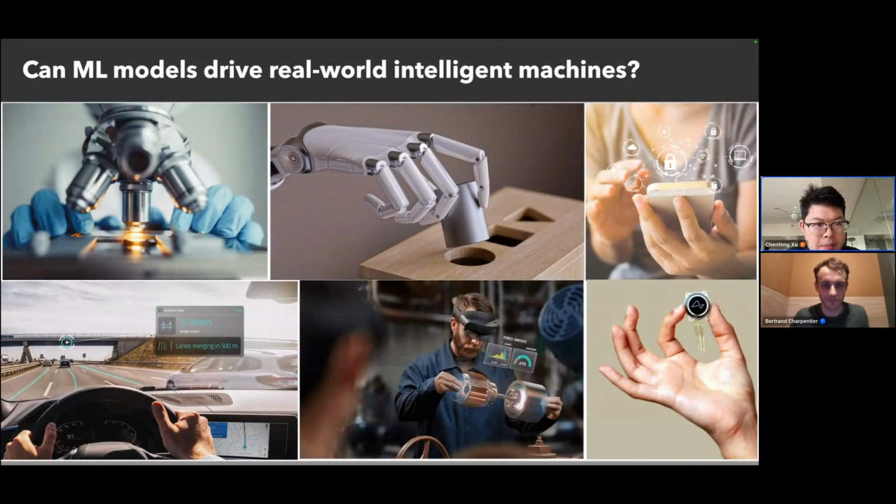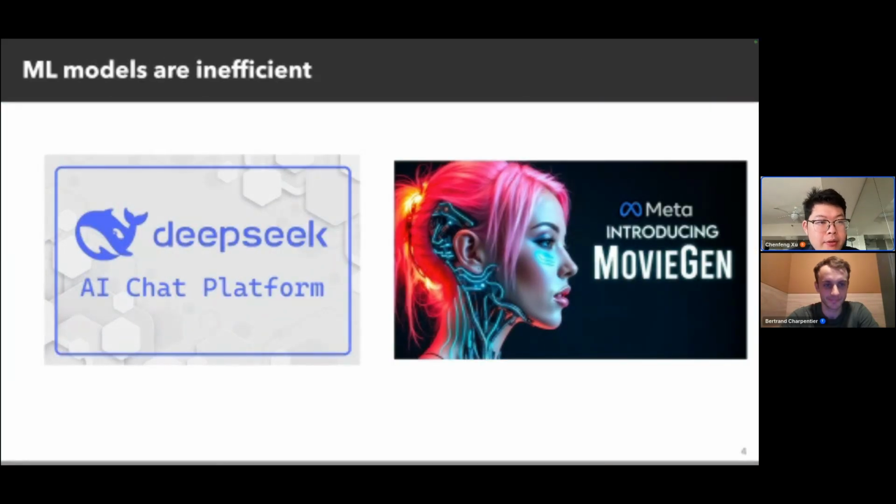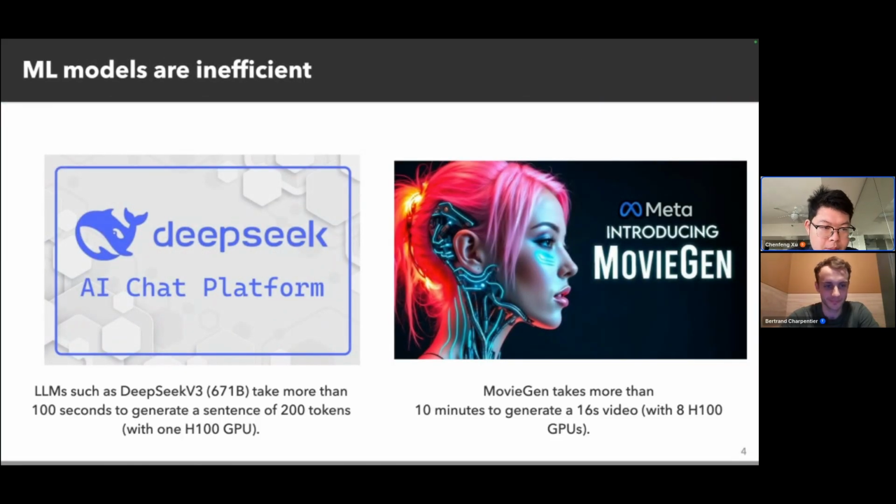But can these machine learning models drive real intelligent machines? For example, scientific discovery machines, robots, iPhones, autonomous driving cars, AR headsets, or even your things. It's very hard. This is because machine learning models are very inefficient. For example, a large model such as DeepSeek V3 takes more than 100 seconds to generate a sentence of 200 tokens with one H100 GPU. On the other hand, Movie Gen from Meta takes more than 10 minutes to generate a 16-second video with 8 H100 GPUs. So these machine learning models are very inefficient.